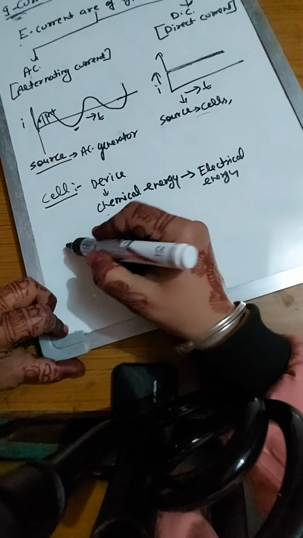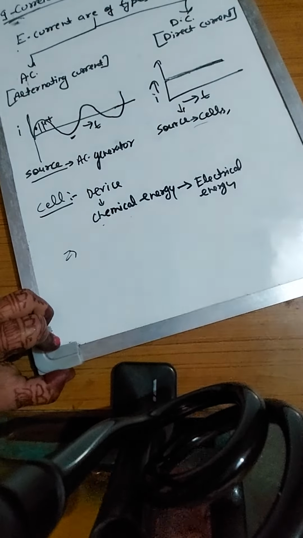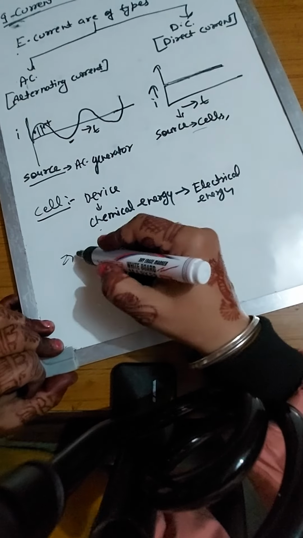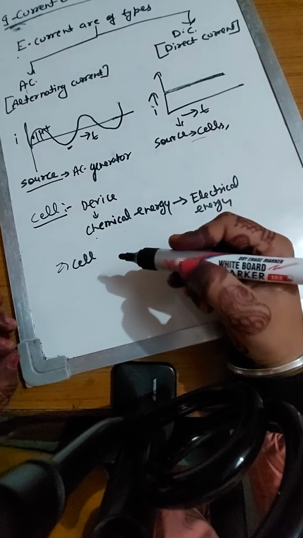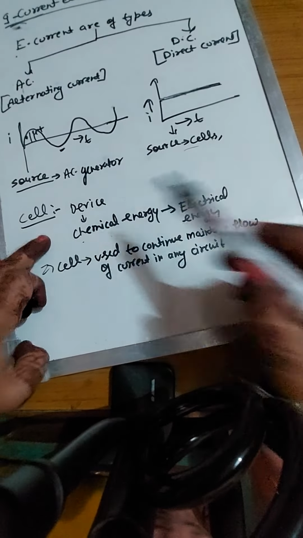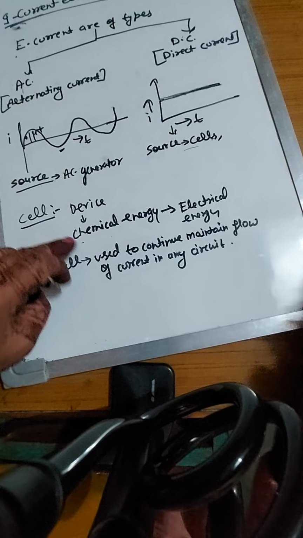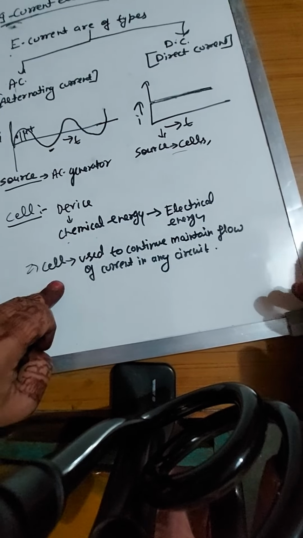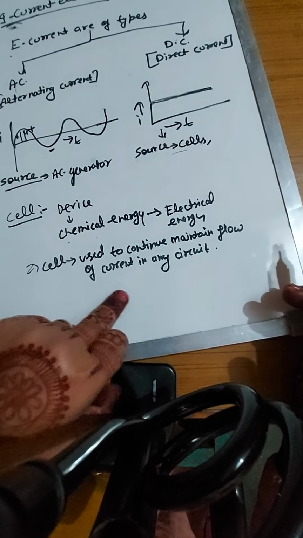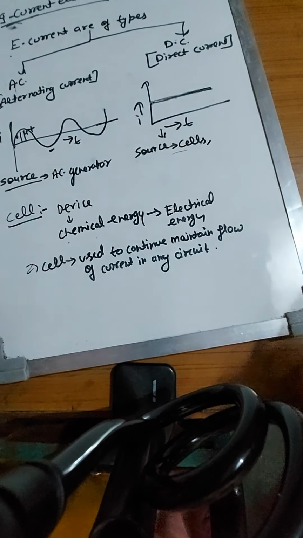And we can also say that a cell is used to maintain continuous flow of current in a circuit. Without a cell, we can't get a continuous current. So overall, a cell is a device which converts chemical energy into electrical energy, and which is used to maintain the flow of current in any circuit.